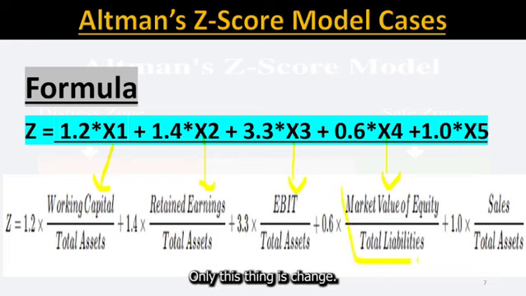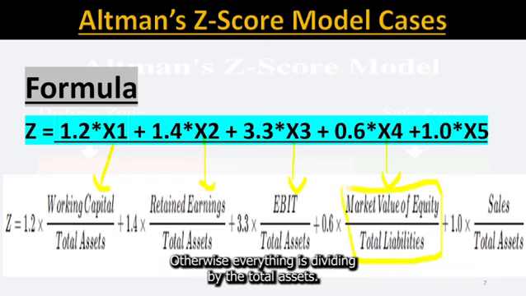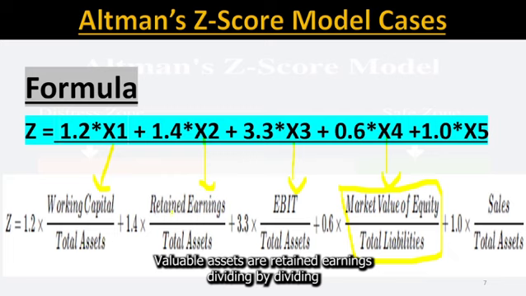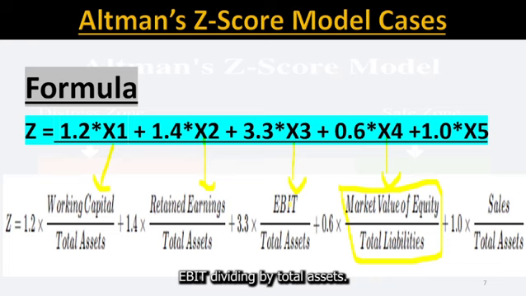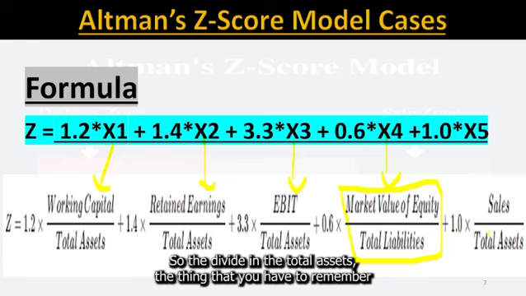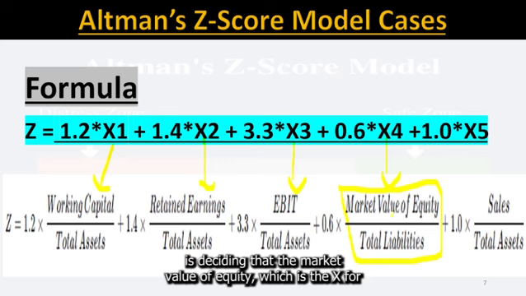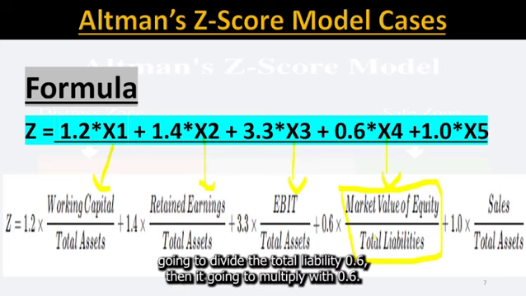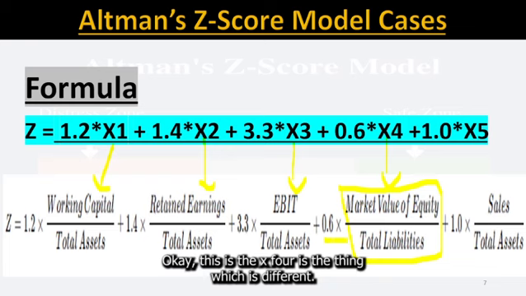Only this one is changed. Otherwise, everything is divided by total assets. Working capital is divided by total assets. Retained earnings is divided by total assets. EBIT is divided by total assets. Sales is divided by total assets. The thing you have to remember is that the market value of equity, which is X4, is divided by total liabilities, and then it is multiplied by 0.6.